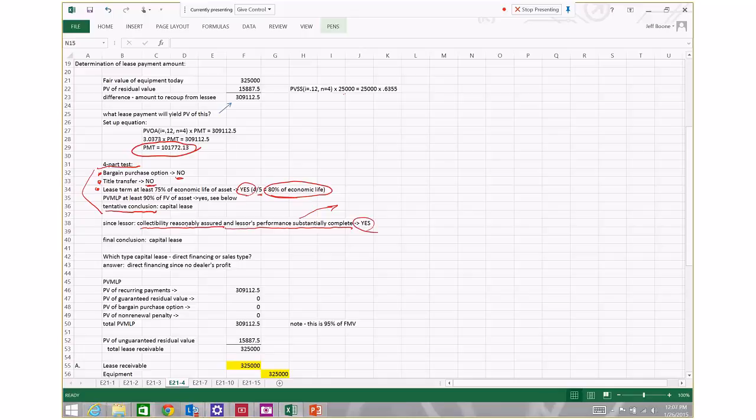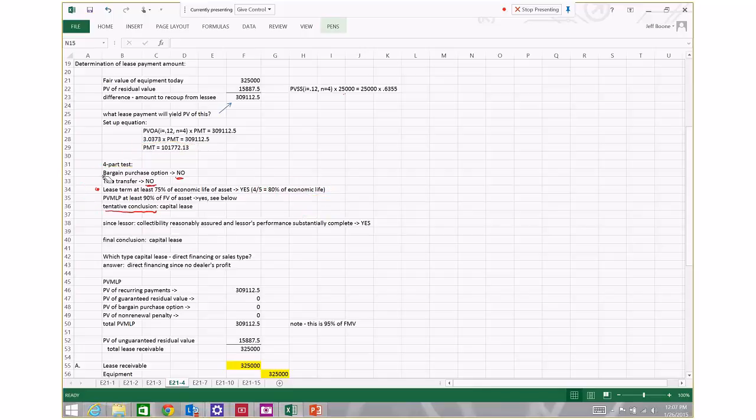Collectibility is reasonably assured. Lessor's performance is substantially complete. So since we answered yes to one of these 4-part questions, and we answered yes to both of these additional questions that apply only to lessors, our final conclusion is this is in fact a capital lease. And a particular type of capital lease,